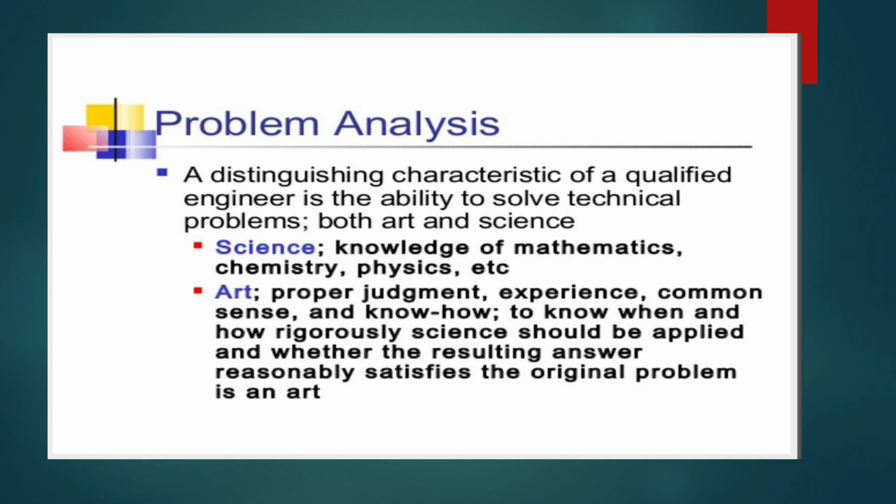In the science, there is knowledge of mathematics, chemistry, physics, etc. And art is proper judgment, experience, common sense, know-how, knowing when and how science should be applied, and whether the resulting answer reasonably satisfies the original problem. These are the distinguishing characteristics of a qualified engineer.